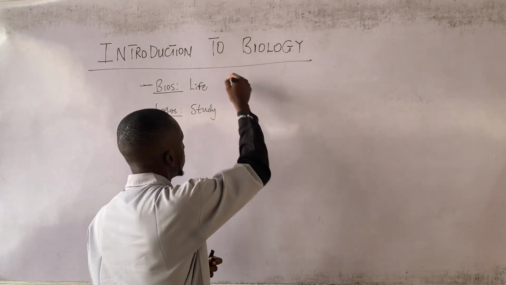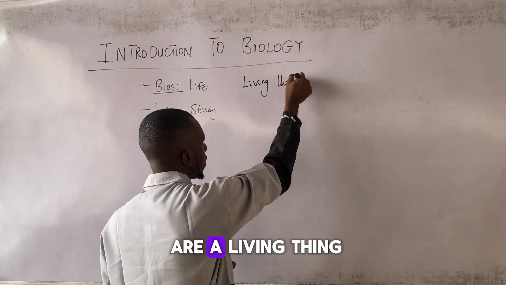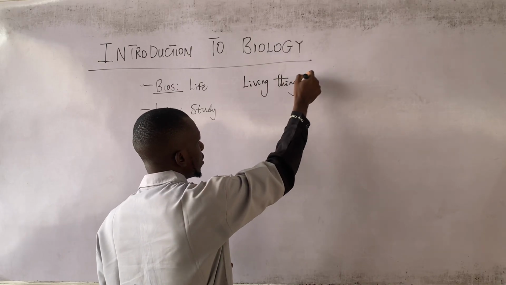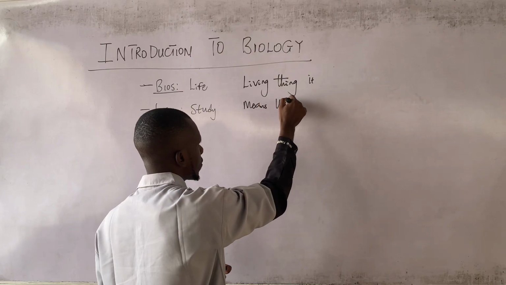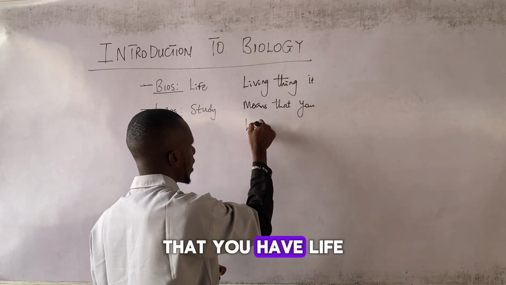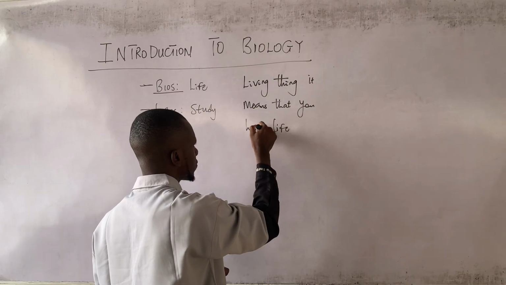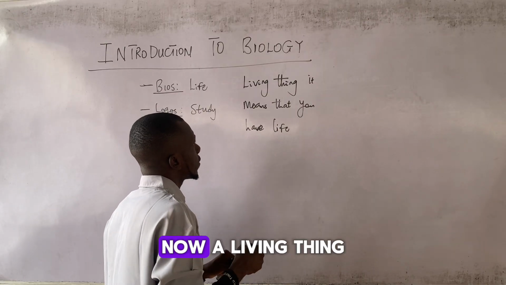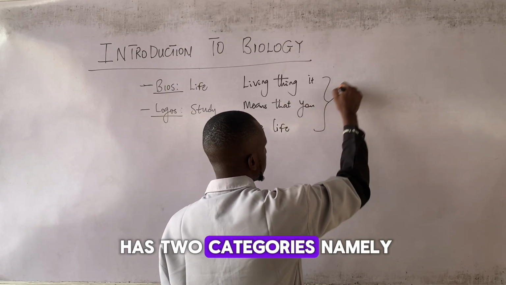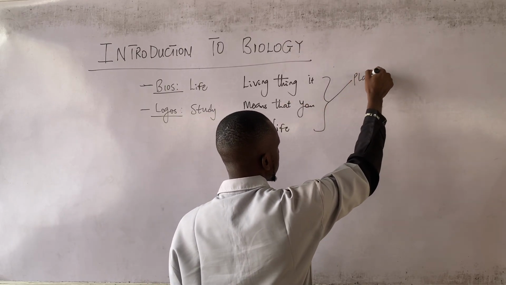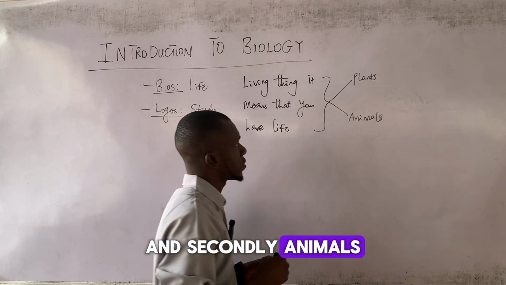So we said if you are a living thing, it means that you have life. Now, a living thing has two categories, namely plants and secondly animals.